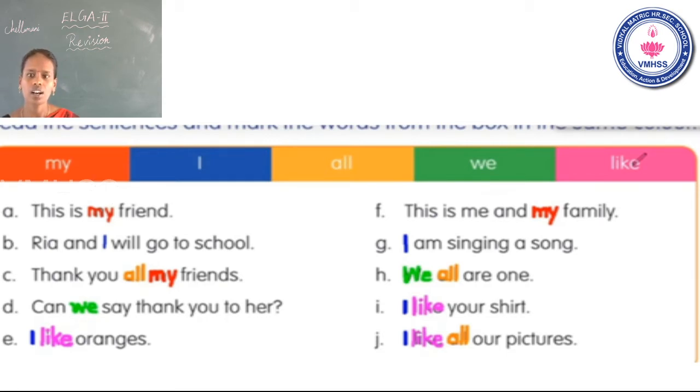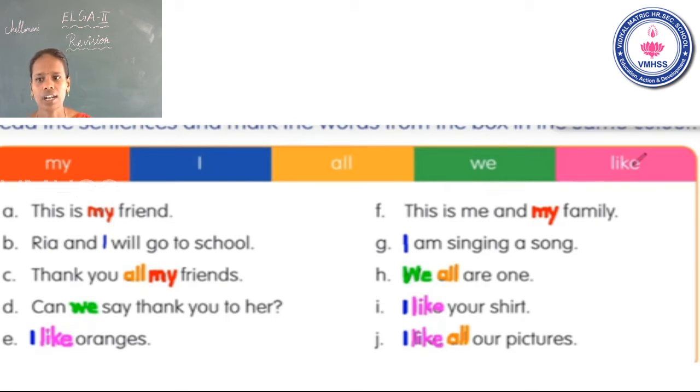Okay. Now see the E1. I. What is the color of I? Blue. You can color blue. Next, like. Pink color. You can color pink. I like oranges. Is that clear? Now go to the fifth one. This is me and my family. My, which color? Yes, red. You color it red.